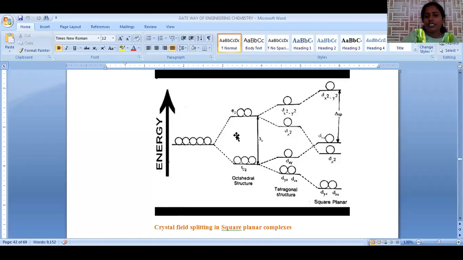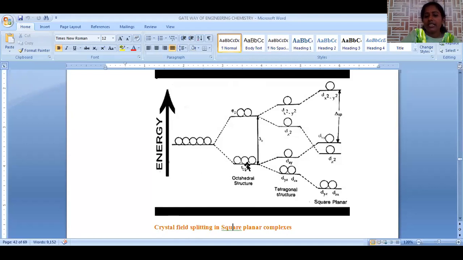The eg orbital energy is more and the t2g orbital energy will be low. What happens? The ligand is approaching along the XY plane. That's why the dx square minus y square orbital energy will be more. So these orbitals' energy rises and the dz square orbital energy will be lowered.